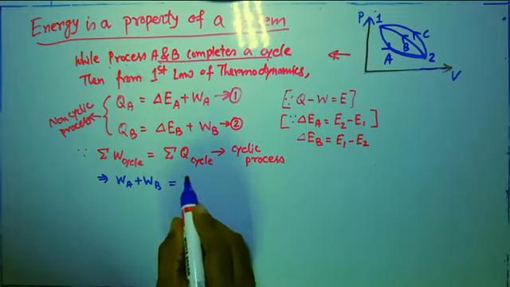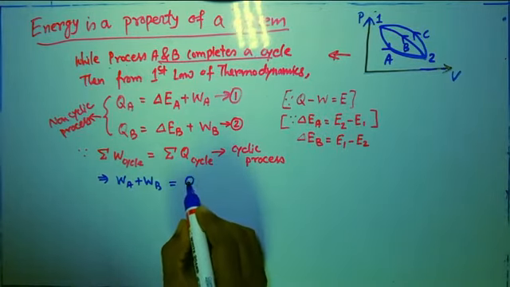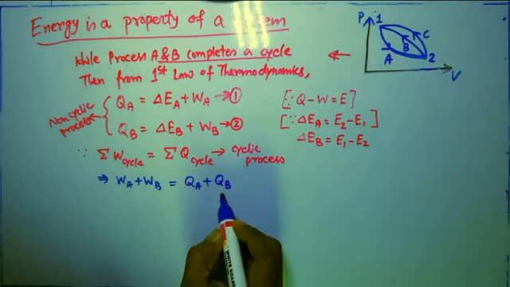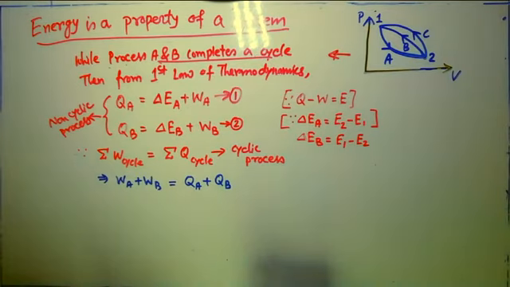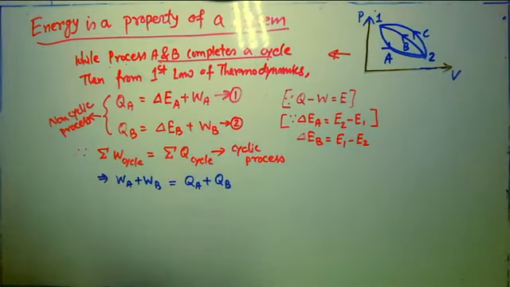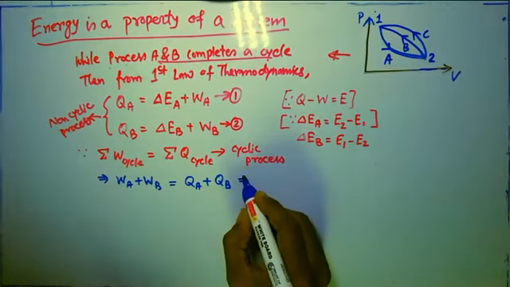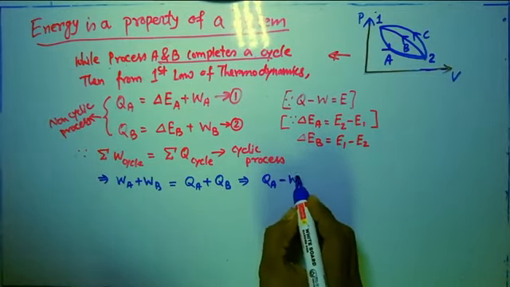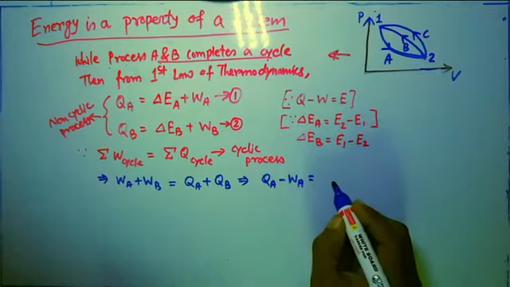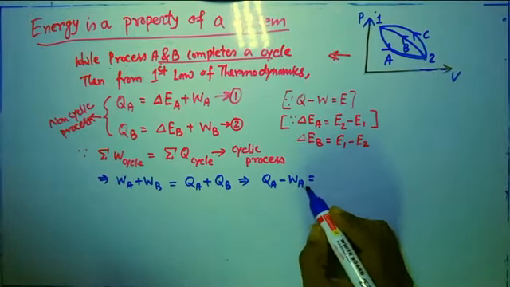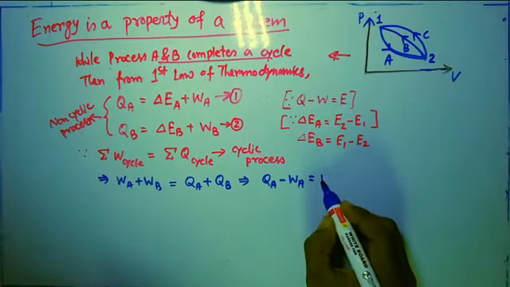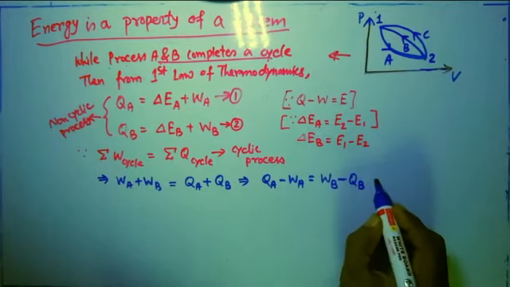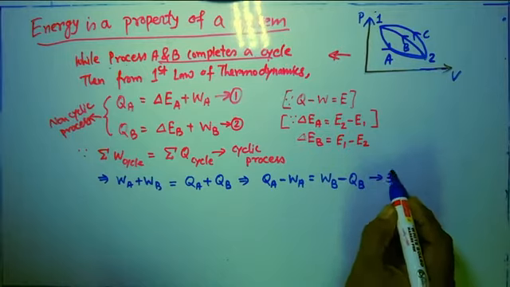In similar fashion, heat can be split like this: QA plus QB. So that can be written like this also: QA minus WA is equal to WB minus QB. I name it equation 3.